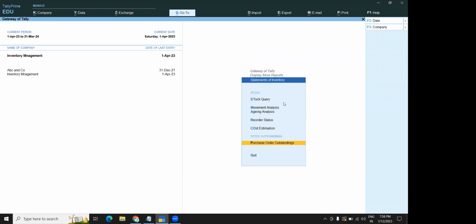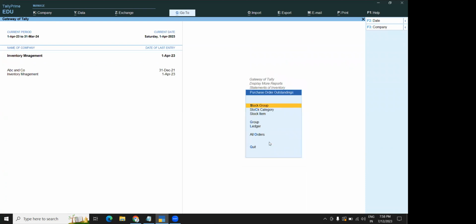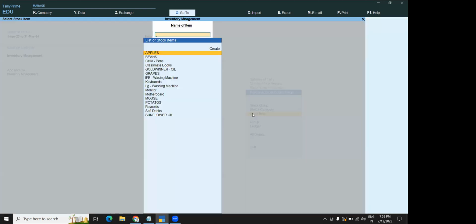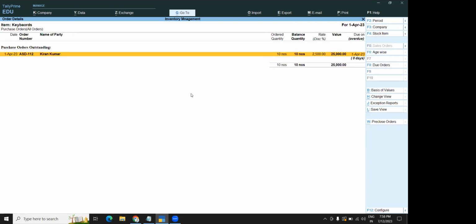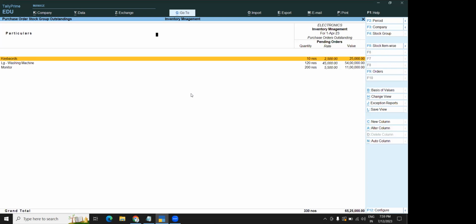So, now purchase order outstanding. In the statement of inventory, purchase order outstanding. If I click on stock item or groups, see pending orders. You can see pending orders. That is keyboard, washing machine, monitor. These are the pending orders available. Double click on that and see, pending order is there. Okay, see the order number also, ASD 112 pending order. Remember this stock.